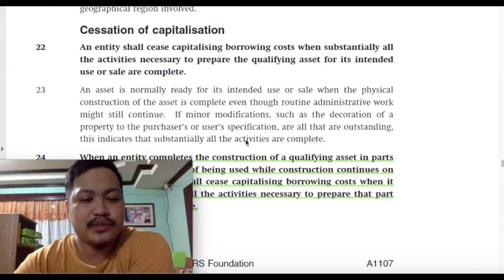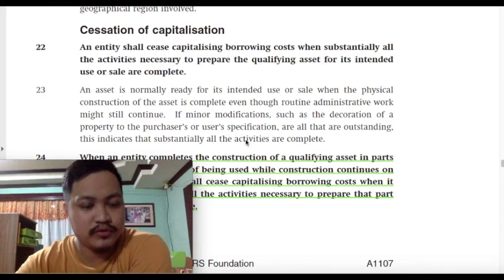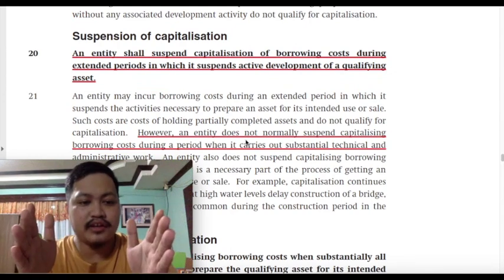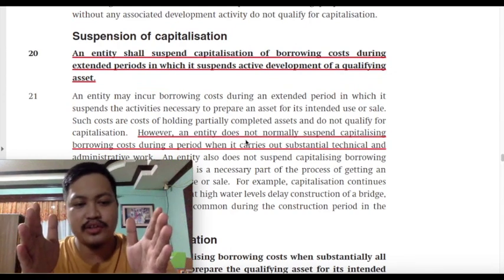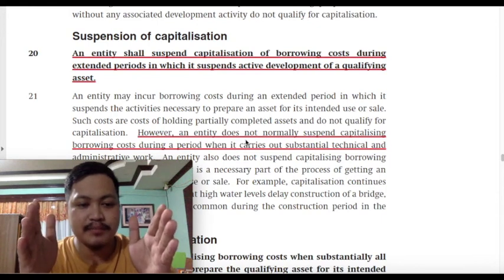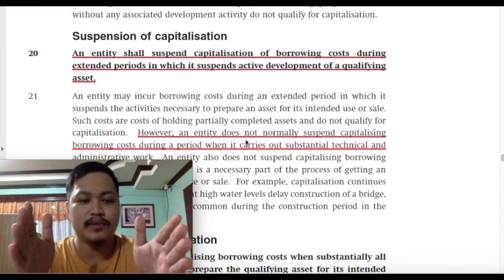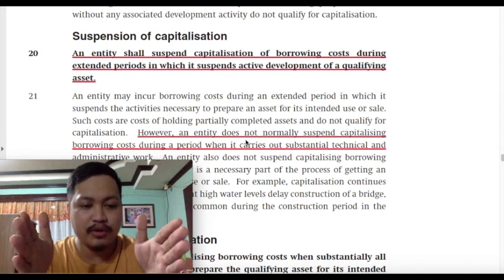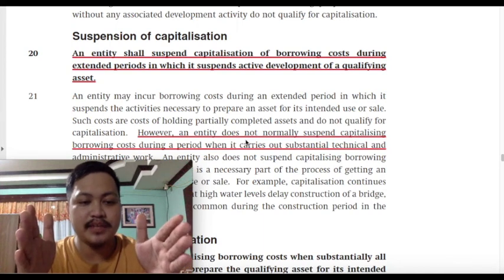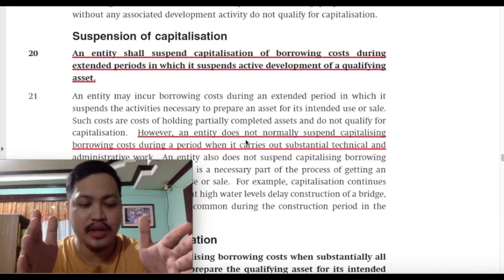So after knowing when to start capitalizing and when to stop capitalizing, class, what does this tell us? Borrowing cost incurred before commencement and borrowing cost incurred after cessation should not be capitalized but should just be reported as an interest expense. So the period of time in which you can capitalize borrowing cost is between commencement and cessation or completion. But even between the commencement date and the cessation or completion date, there may be times in which you will have to stop capitalizing borrowing cost.